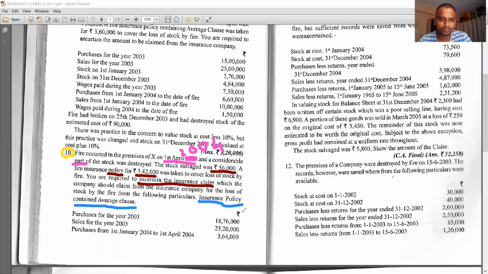Don't worry. Next, purchases for the year 2003. So this is the information related to the year 2003. Sales for the year 2003. Okay. Purchases from 1st January 2004 to 1st April 2004. See, what is this 1st April 2004? Date of fire. So this is the information related to 2004.